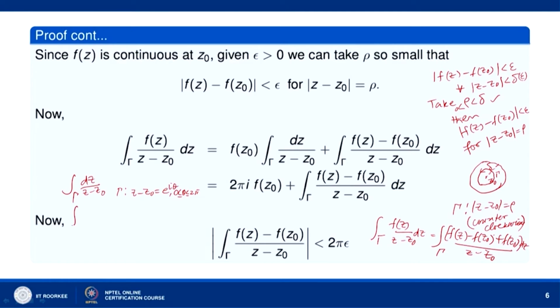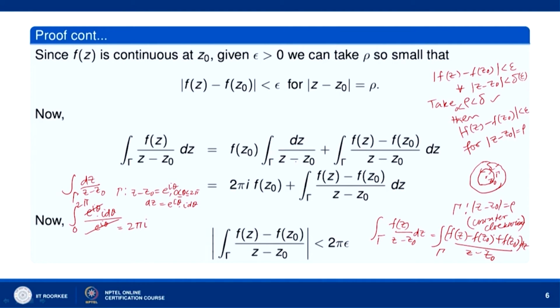Then this will be changed to the integral from 0 to 2 pi, dz will be equal to rho e to the power i theta into i d theta. So, e to the power i theta into i d theta divided by e to the power i theta. This will cancel and we will get 2 pi i.